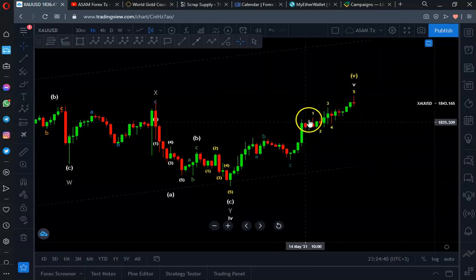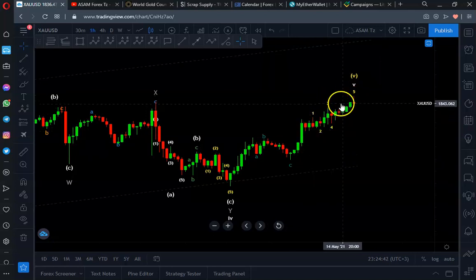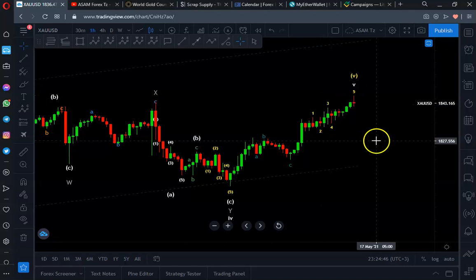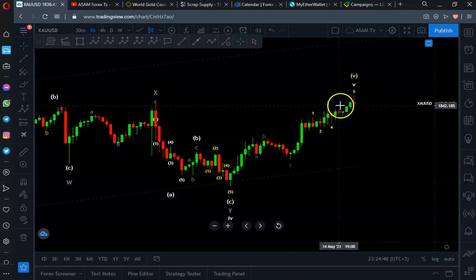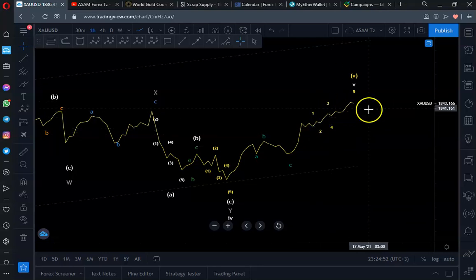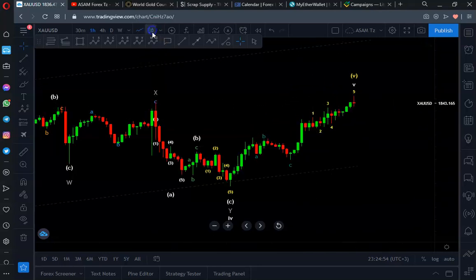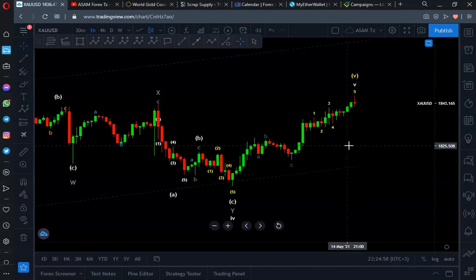The final part of the movement here seems to be a diagonal, an ending diagonal. And usually an ending diagonal marks the end of movement of the market